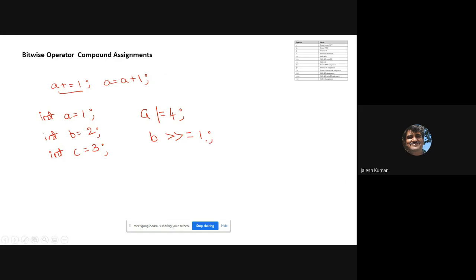Okay, and after that I'll make c <<= 1 and a ^= c. Okay, and System.out.print